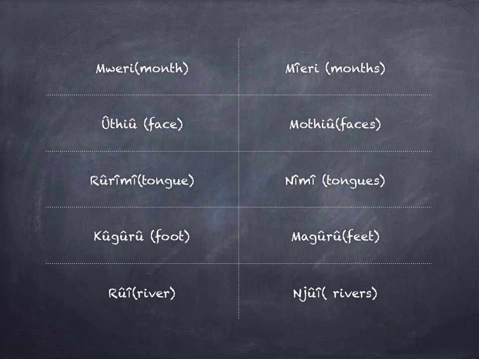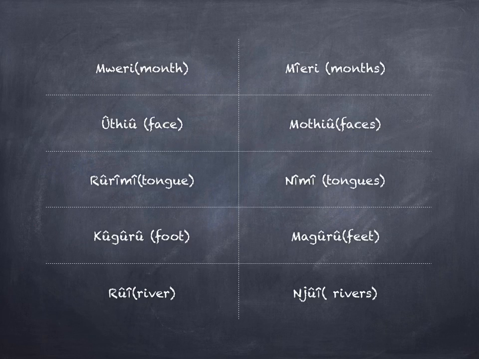Uthio is the face. Many faces are known as mothio. Uthio singular, mothio plural. Rurime refers to one tongue. Many tongues are referred to as neme. Rurime singular, neme plural.